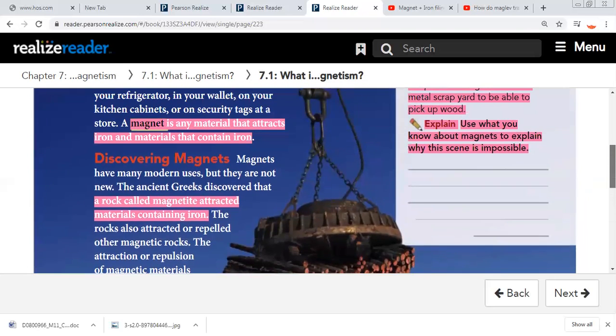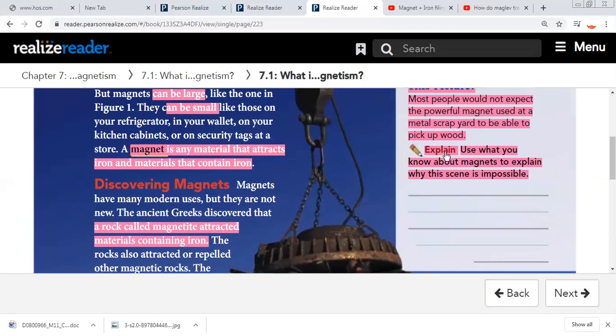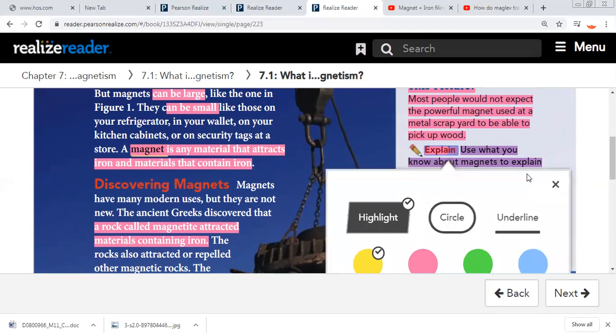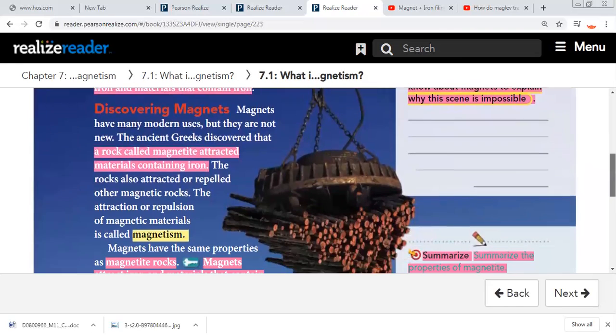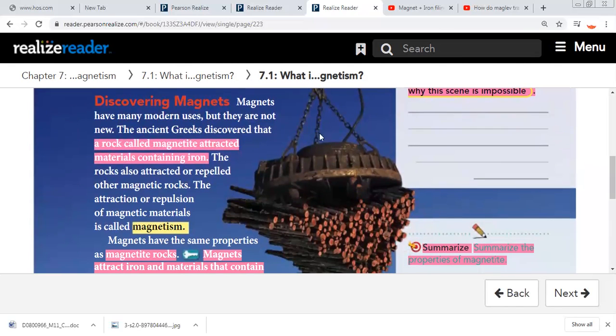Explain. Use what you know about magnets to explain why this scene is impossible. What is this? This is a large magnet. And this is wood. So this scene is impossible.